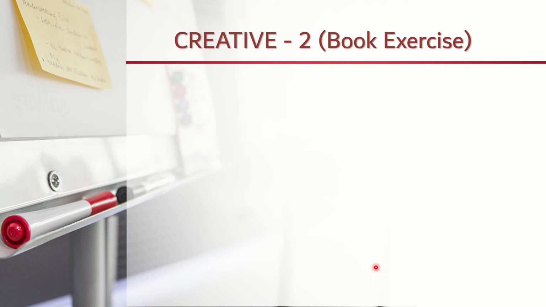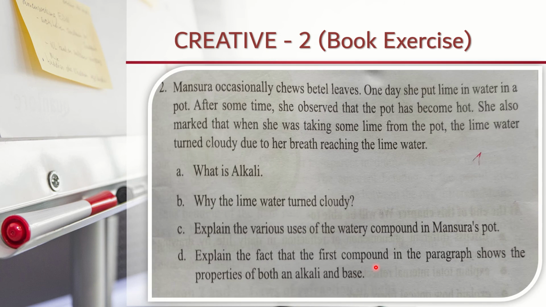Now creative 2 from the book. Mansura occasionally chews betel leaves. One day she put lime in water in a pot. After some time she observed that the pot had become hot. She also marked that when she was taking some lime from the pot, the lime water turned cloudy due to her breath reaching the lime water. What is alkali? You know what alkali is. Alkali is a special type of base that is dissolved in water. Why did the lime water turn cloudy?